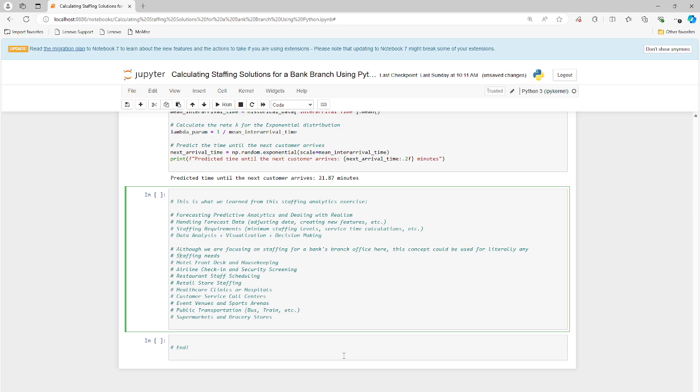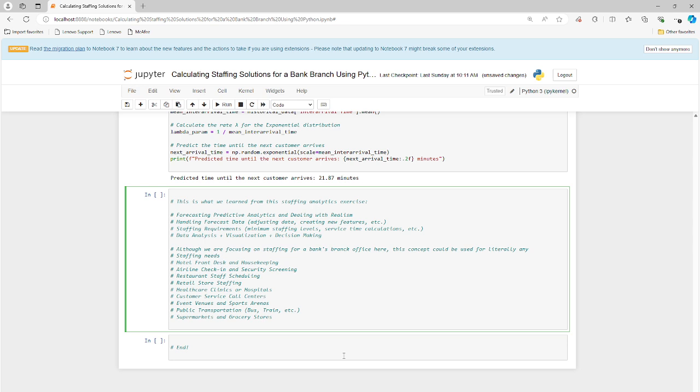So in conclusion here, what are we looking at? We're doing forecasting of customers coming into this establishment, right? This enterprise can be anything. It can be a hotel, front desk, housekeeping. It can be some travel agency. It could be a cruise line. It could be a restaurant, retail store, healthcare, people coming into the hospital, any kind of event venues.